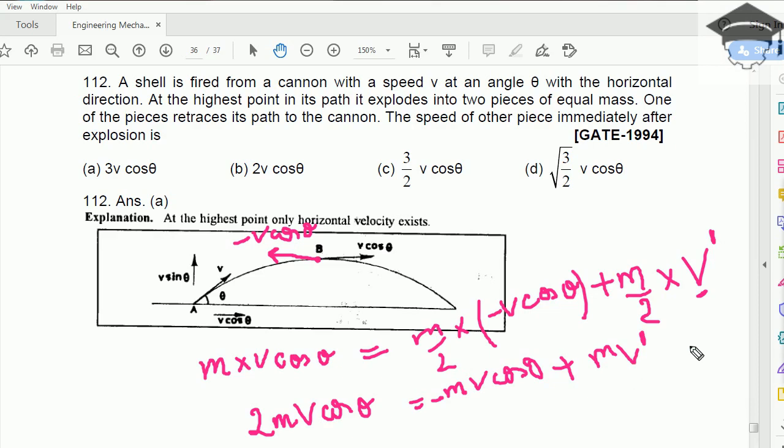So m gets cancelled on all sides, this 2 goes here, so it becomes 2 v cos theta equal to minus v cos theta plus v dash. So v dash will be equal to, you bring this side, 3v cos theta. So answer will be 3v cos theta, A.